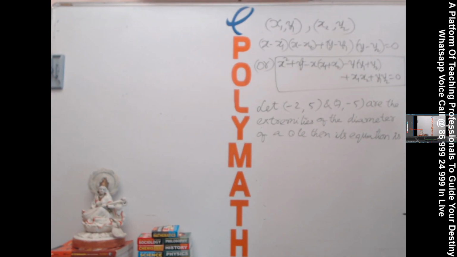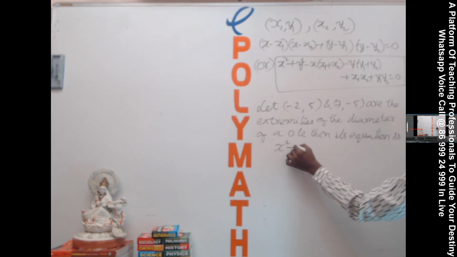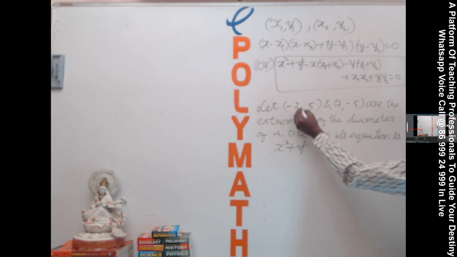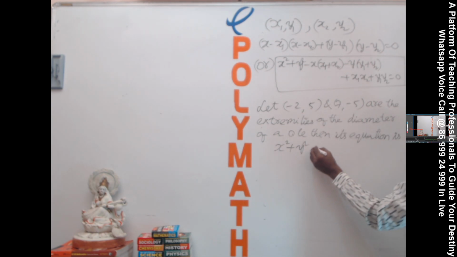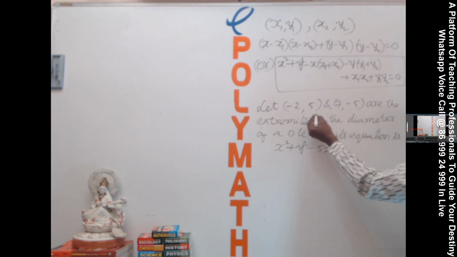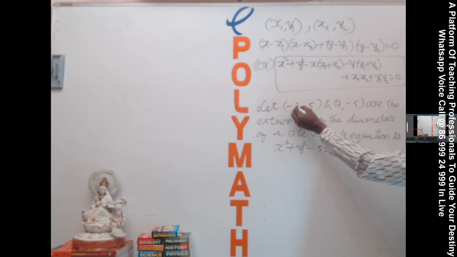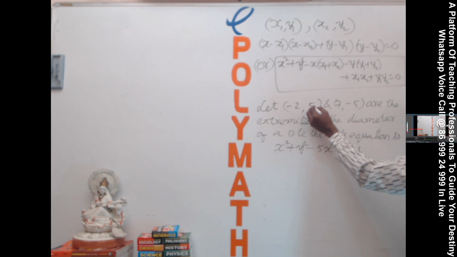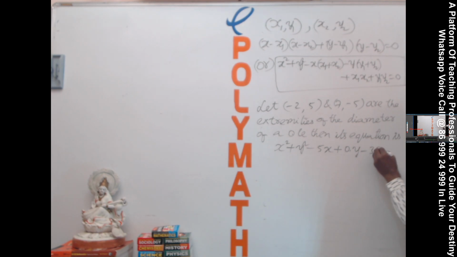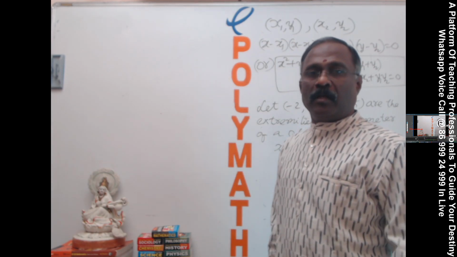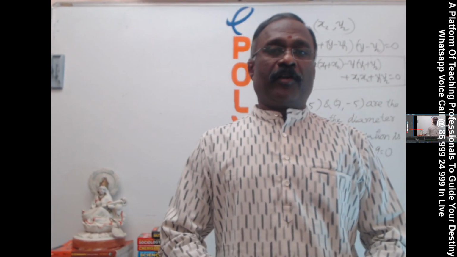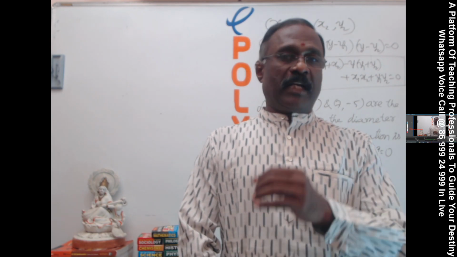See here. That is sum of x coordinates, minus 2 plus 5. This always begins with x square plus y square only. Minus 2 plus 7, 5 minus 5x, sum of x coordinates. Sum of y coordinates, 0y. Product of x coordinates, minus 14. Product of y coordinates, minus 25. Minus 25 minus 14, minus 39 is equal to 0. That's all. Within one step, you can write the equation of the circle when the extremities of the diameter are given.